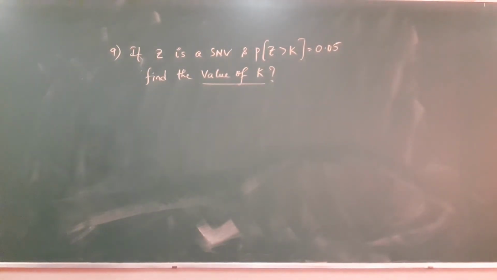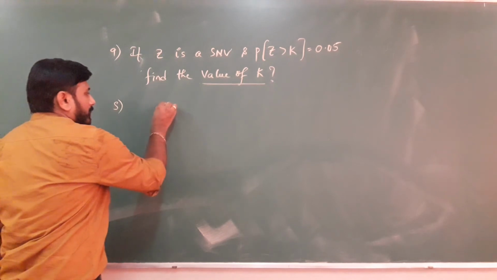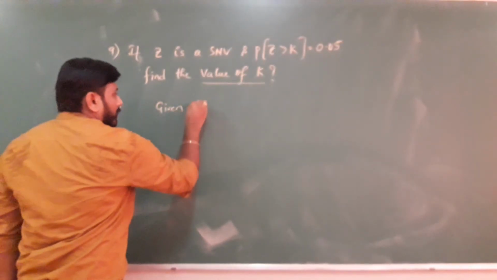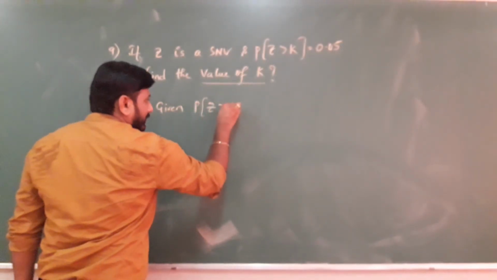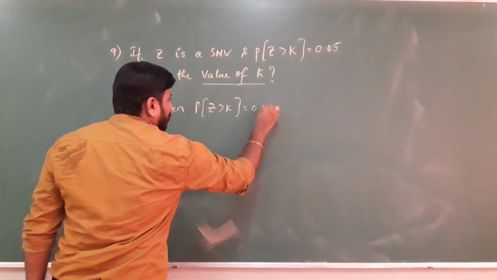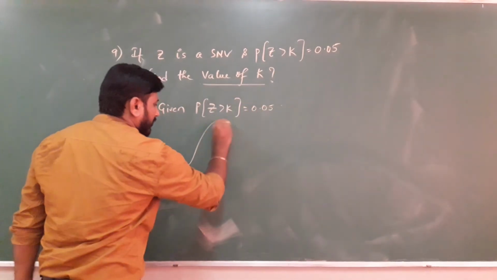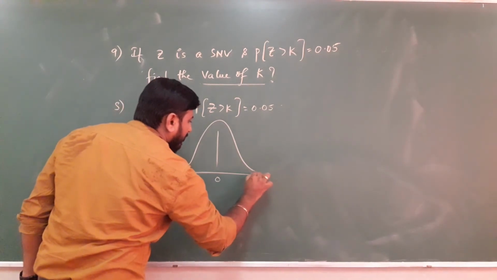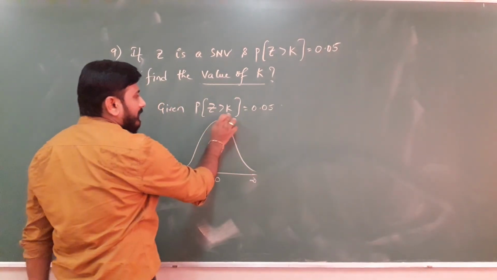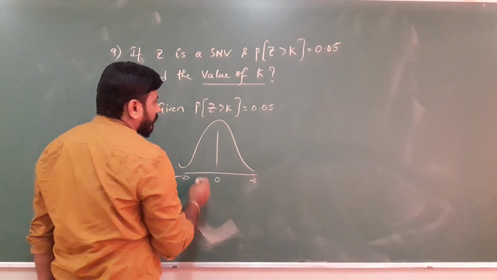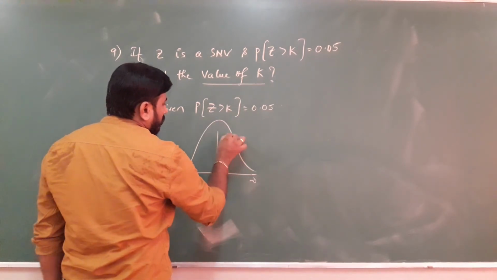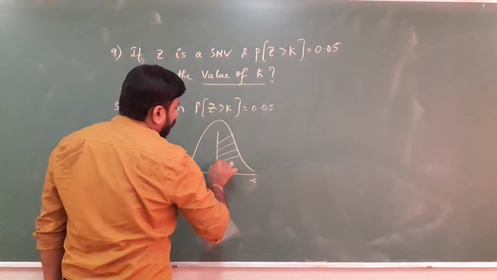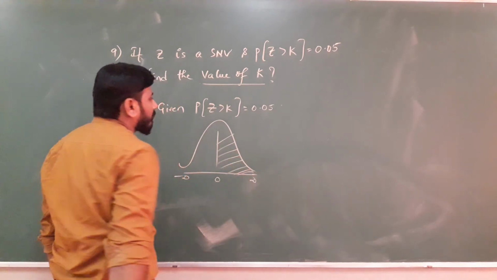K. See, what is given first? Probability of Z greater than K. This value is 0.05 it seems. So take the curve, minus infinity, plus infinity, Z greater than K value. Greater than K means always the positive side, right?